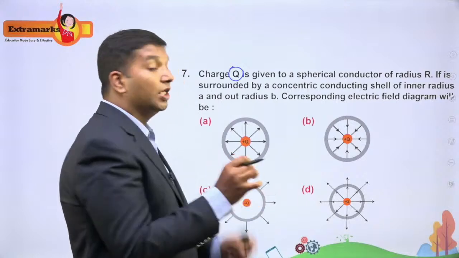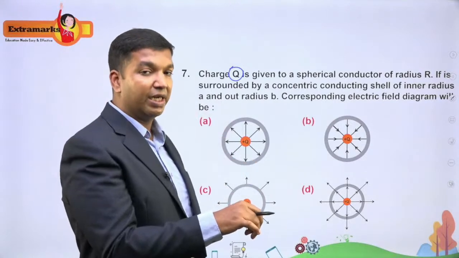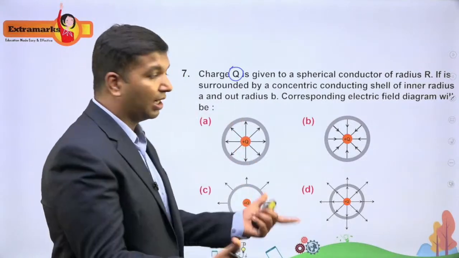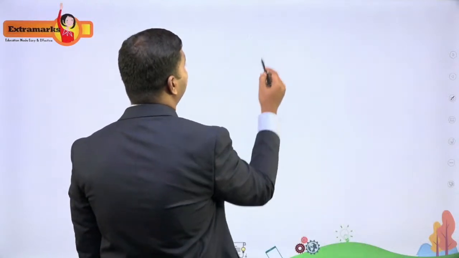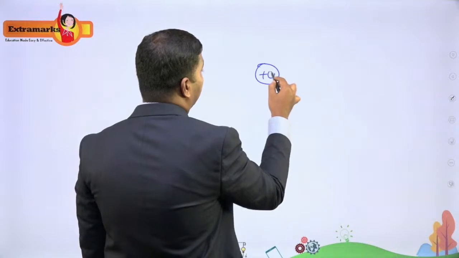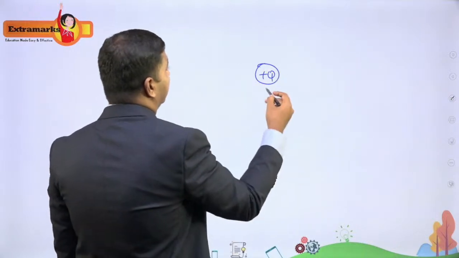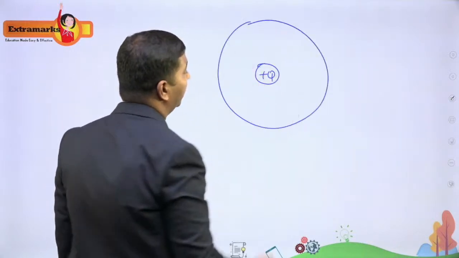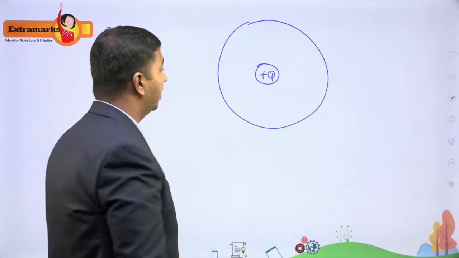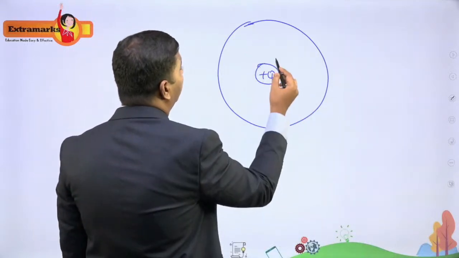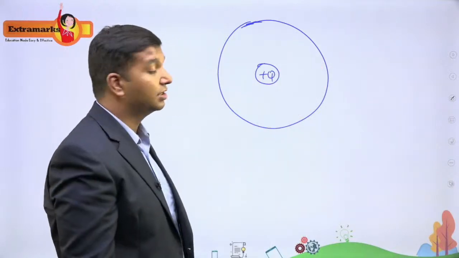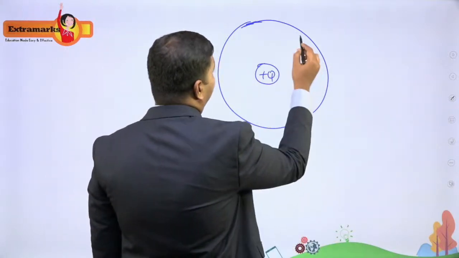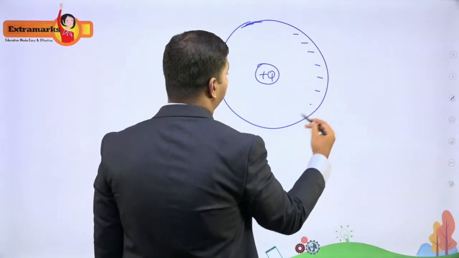But here you have kept a charge inside the spherical shell, right? So both are metallic, both are conducting only. Now what happens here is that this is the sphere which holds charge Q, correct? So charge is distributed uniformly. Now here you have that spherical shell. Now this is neutral. They did not mention anything about that spherical shell, right? So charge induction will take place. So negative charges will come here, okay?